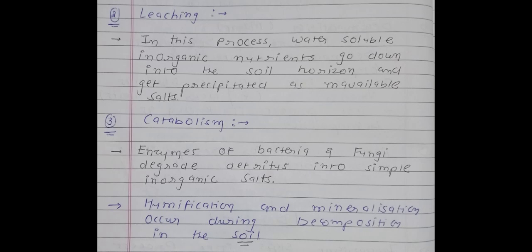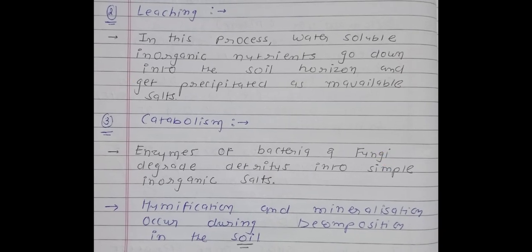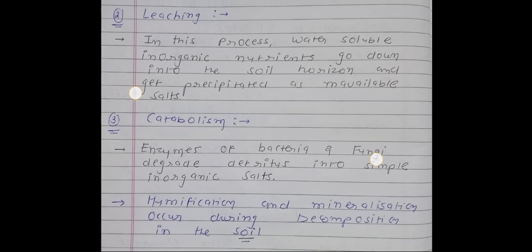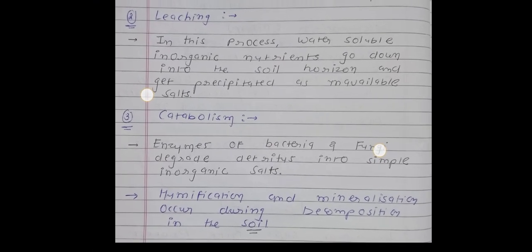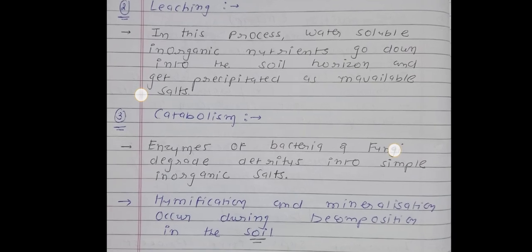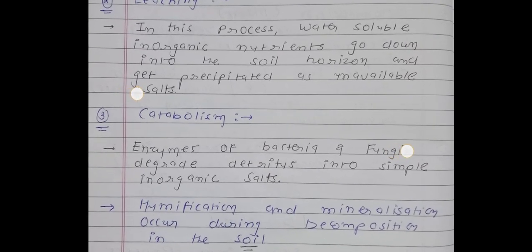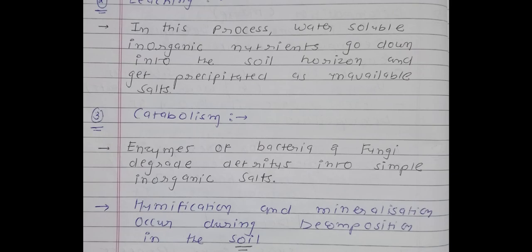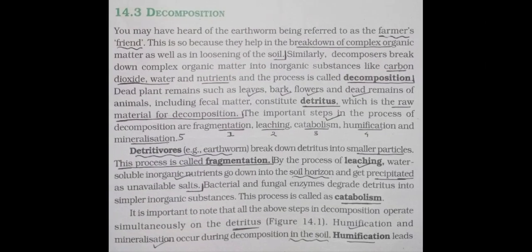Three definitions are completed here, and definition number 4 is about humification, and the fifth one is about mineralization. So humification and mineralization occur during decomposition in the soil. So in which place are humification and mineralization found? The answer will be in soil.